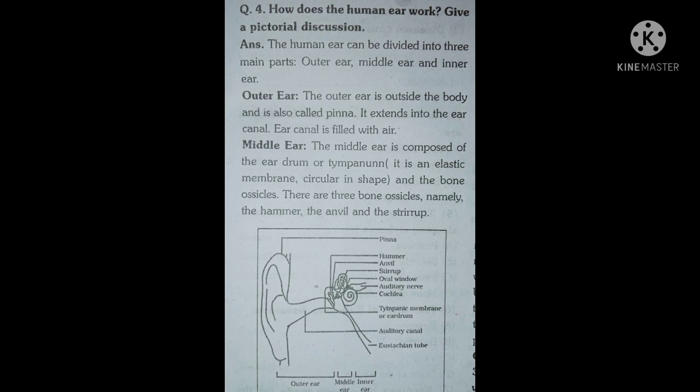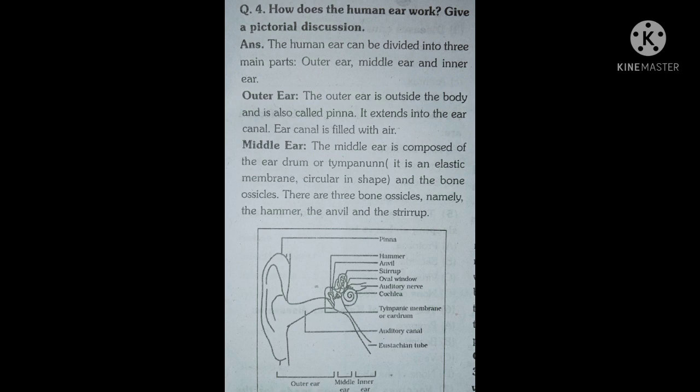Give a practical discussion. Answer. The human ear can be divided into three main parts: outer ear, middle ear, and inner ear. Outer ear. The outer ear is outside the body and is also called pinna. It extends into the ear canal. The ear canal is filled with air.